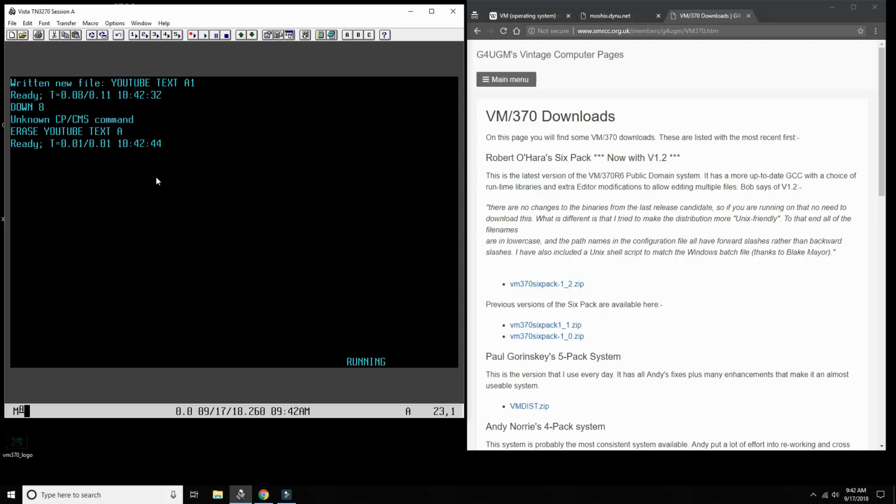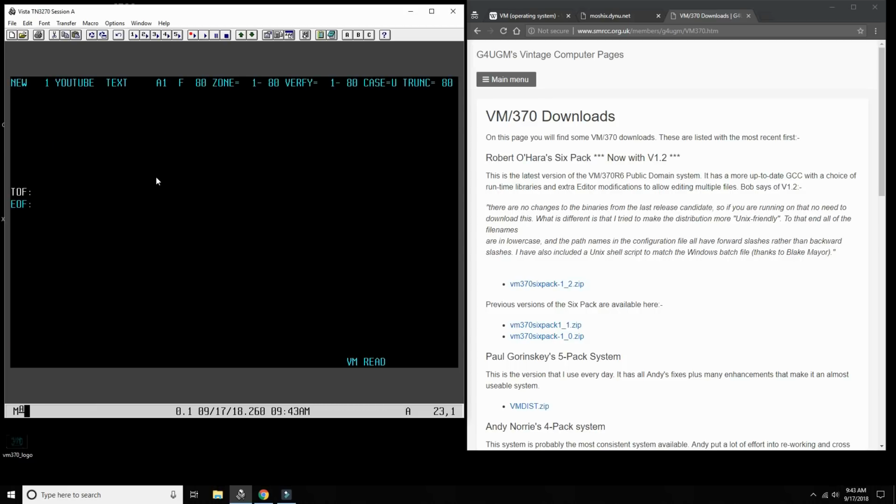There is also another editor, which is the standard editor supplied with VM/370. It's called edit. YouTube test A. Let's create it again. I will do insert. But see, this is a line editor. It's not a full screen editor, so I would have to type it here: test of edit for video.